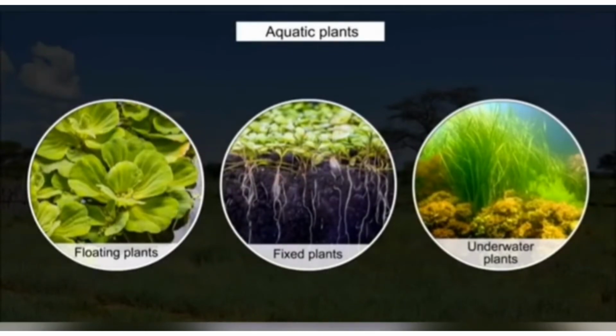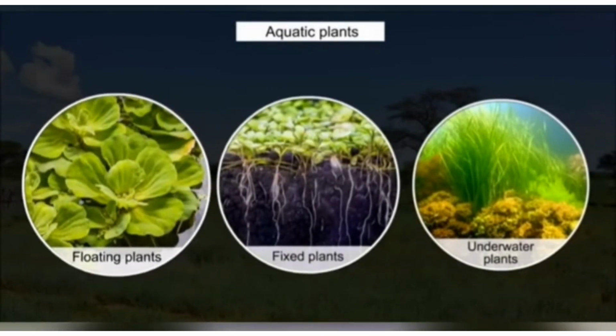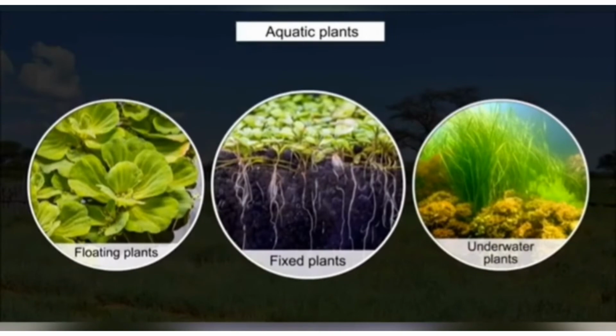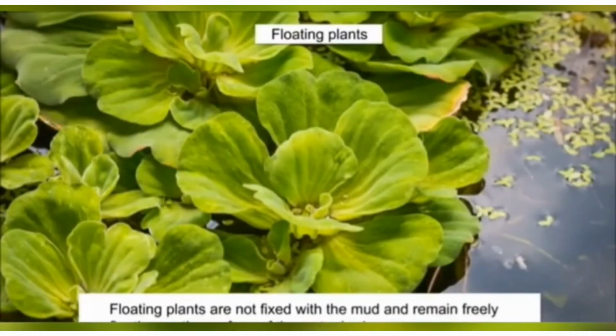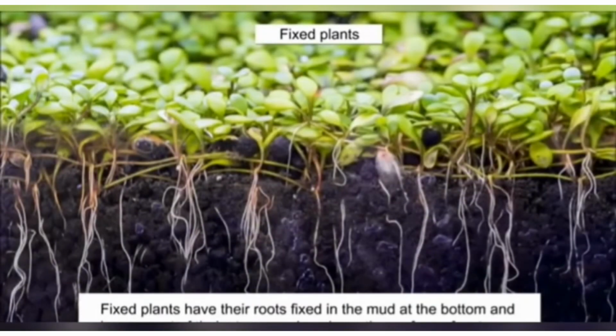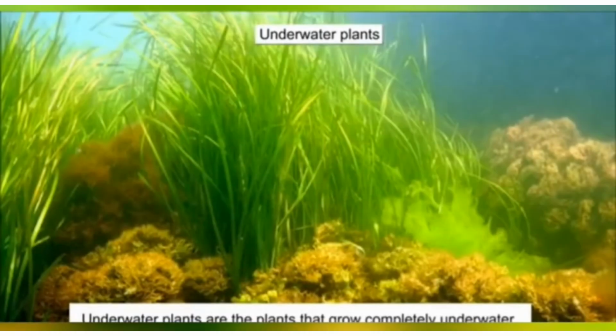Aquatic plants can be floating plants, fixed plants, or underwater plants. Floating plants are not fixed with the mud and remain freely on the water. While underwater plants are the plants that grow completely underwater,